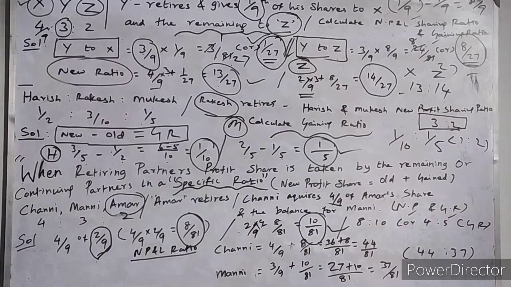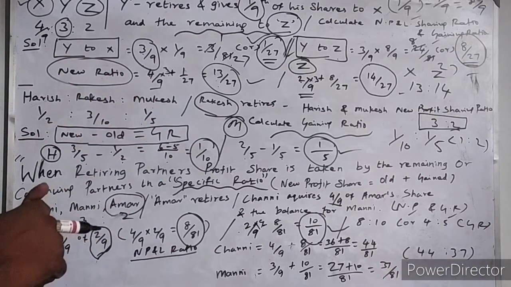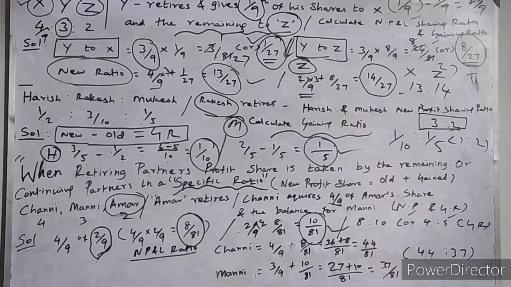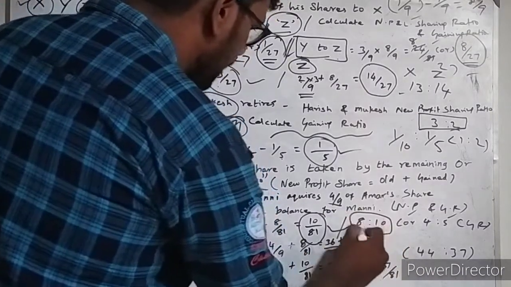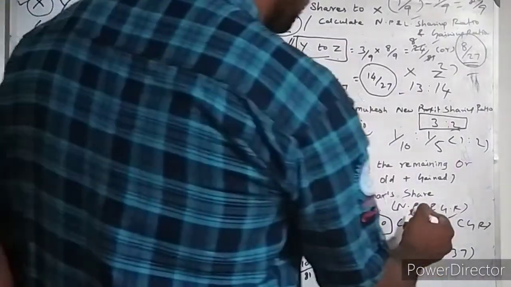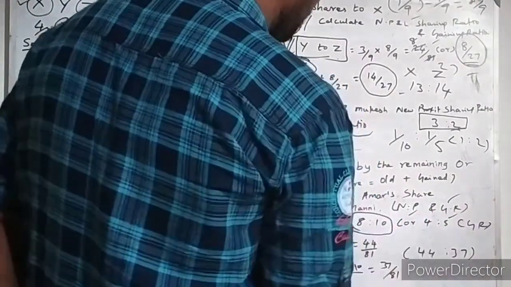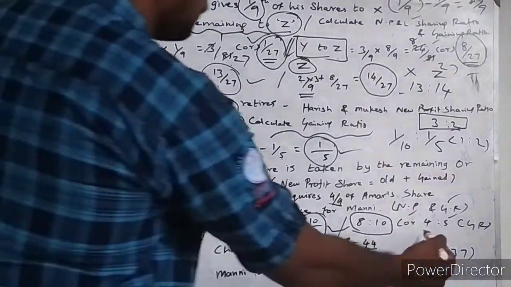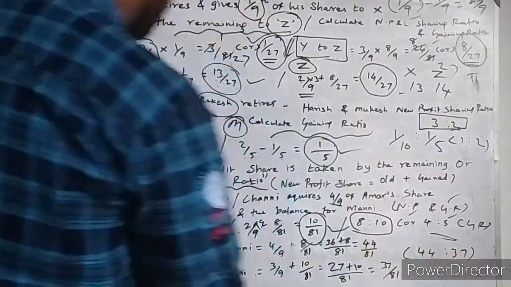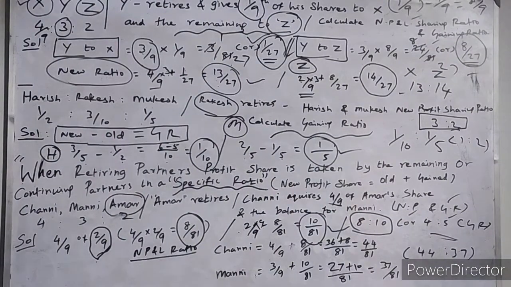So now you know very clearly how much Chani acquired and how much Mani acquired. Chani acquired 8 by 81 and Mani acquired 10 by 81. Their gaining ratio will be 8 is to 10. They are asking us to calculate the new profit and loss sharing ratio and the gaining ratio. So the gaining ratio is 8 is to 10, or we can simplify it to 4 is to 5.